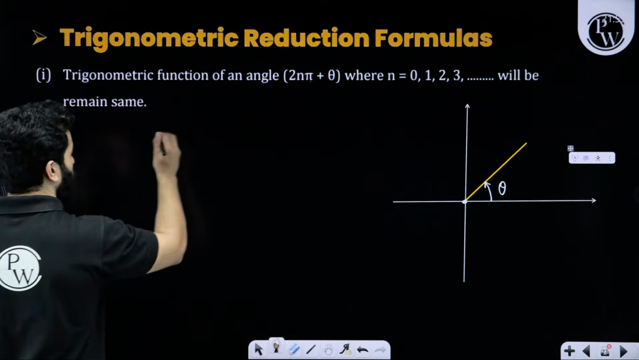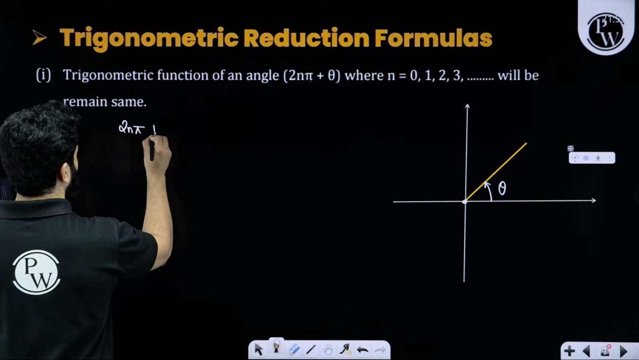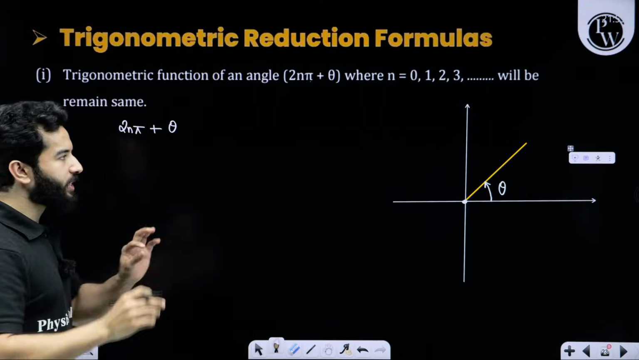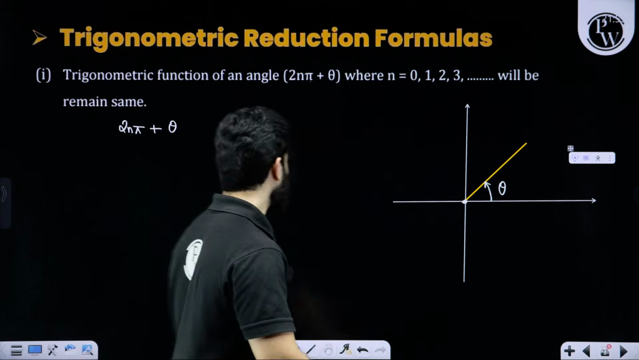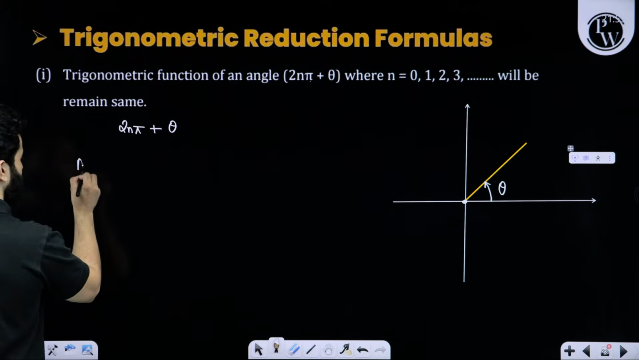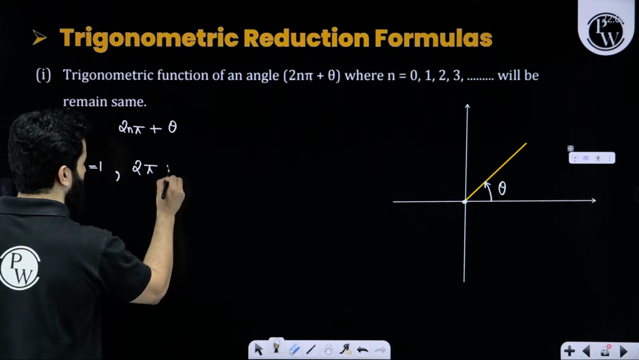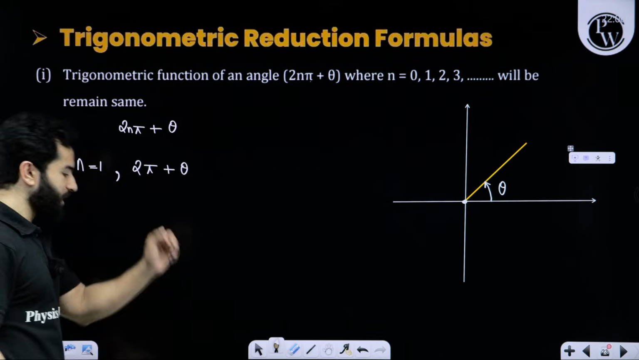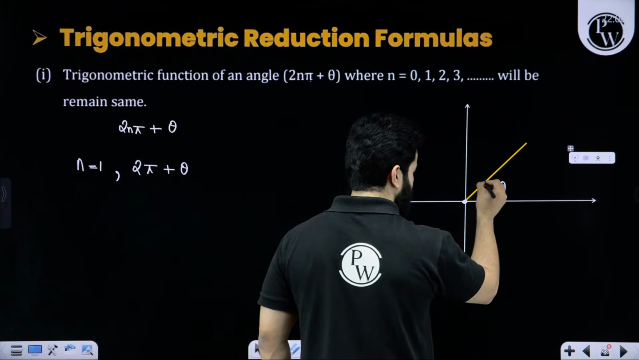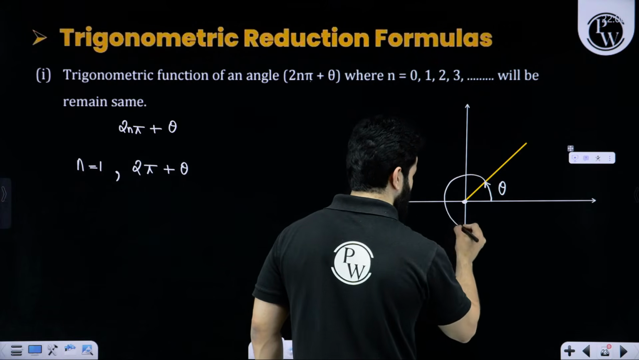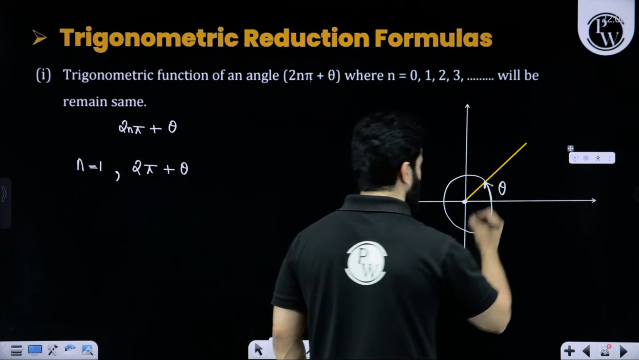Now 2n pi plus theta. That means if n is equal to 0, we are talking about this angle only. Now let's say n is equal to 1. If n is equal to 1, that means 2 times 1, that is 2 pi plus theta. So what is 2 pi plus theta? It means that from this point, let's move an angle of 360 degree. If we move an angle of 360 degree, we'll reach back to the same point.